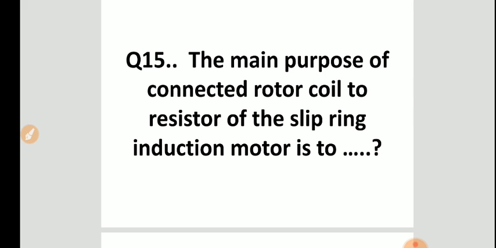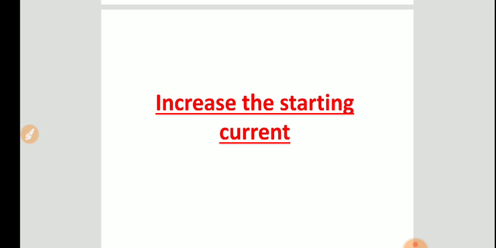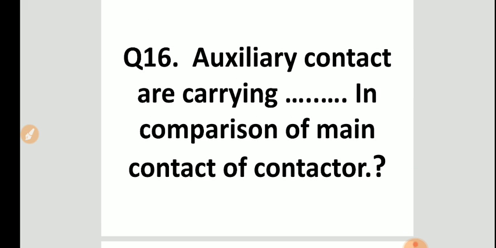The main purpose of connecting rotor coil to resistance in the slip ring induction motor is to, the answer is increase the starting torque. Next question, question number 16th.